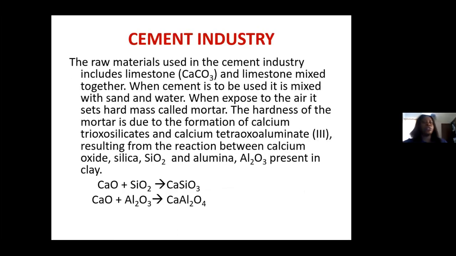So we have the cement industry. The cement industry uses raw materials such as limestone to produce cement. A common cement industry in our country is the Dangote cement industry. The limestone mixed together is used to form the cement. When cement is to be used, it is mixed with sand and water. And we all know that when exposed to air, it sets into a hard mass called mortar.